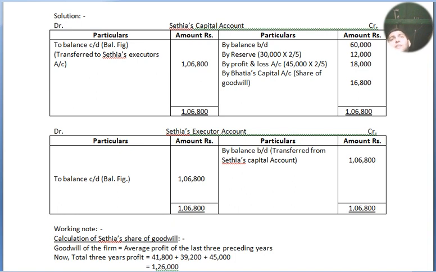Sethia's executor account, the legal heir. Whatever I have as balance c/d above, I have carried down below by balance brought down, transferred from Sethia's capital account, and that now belongs to the executor, no more Sethia's. So 1,06,800, 1,06,800, very easy for 6 marks, free of cost.